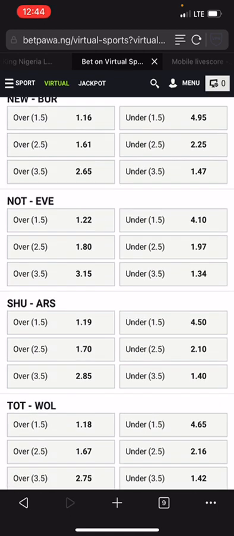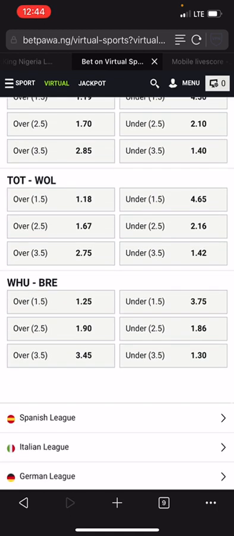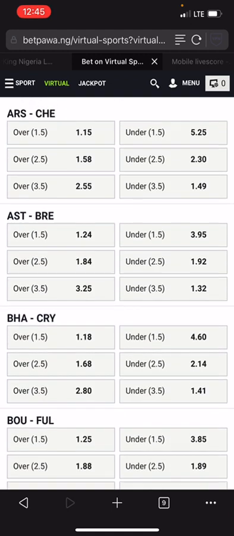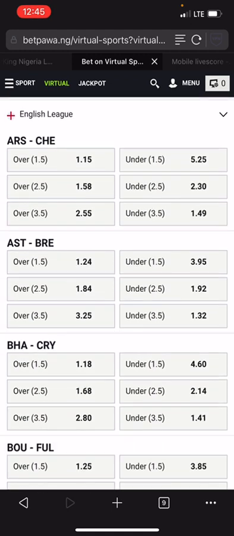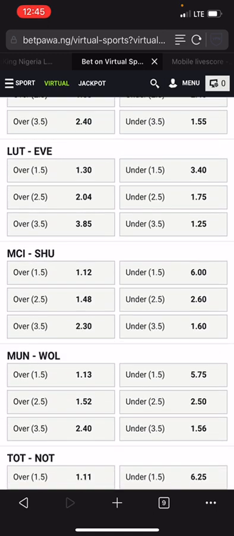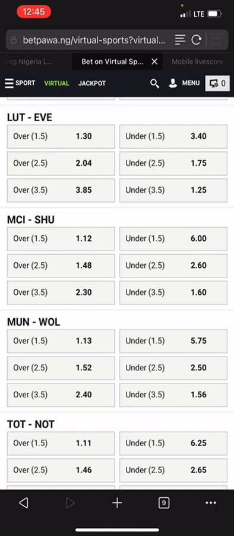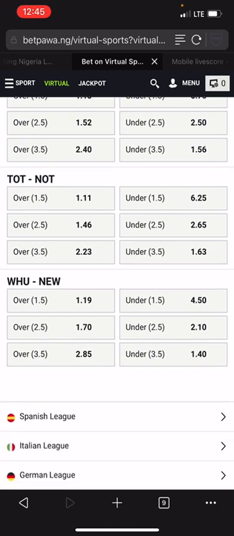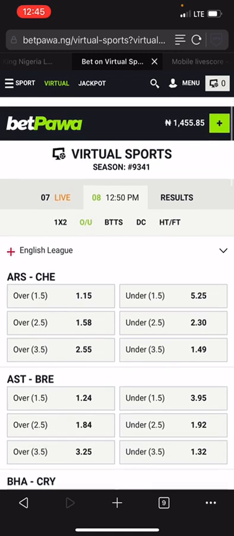We also have Sheffield. We have Bournemouth in weak teams category. We have Fulham in weak teams category. We have Luton, L-U-T, in weak teams category. We have Nottingham, N-O-T, in weak teams category. So those are weak teams category.